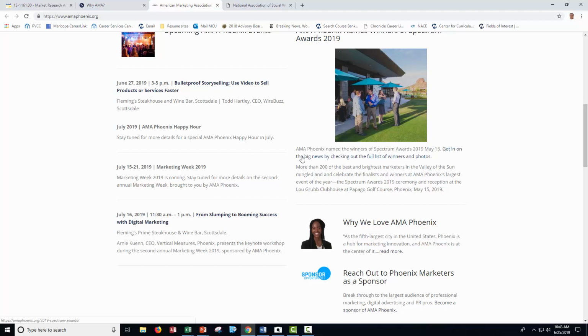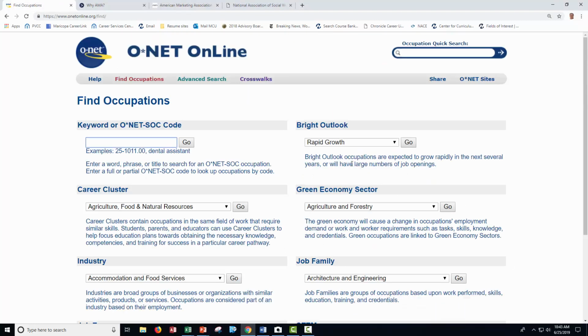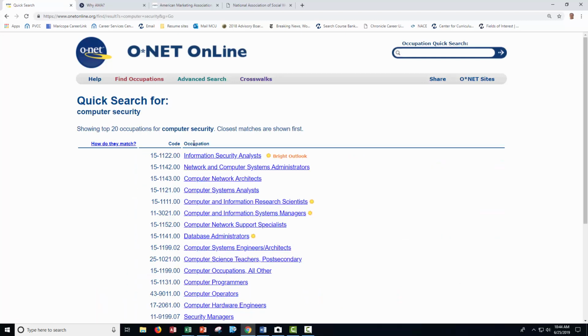So we've looked at two. We've looked at social workers and we've looked at marketing. Let's take a look at one more in computers. So I'm studying computers. And I'm interested in computer security, document security, and IT security. And so I'm not sure what that field looks like. So I'll go to ONET and I'll type in computer security and see what comes up. We might want to play around with a few titles, but this may work.